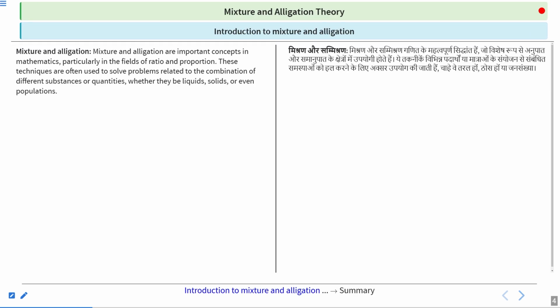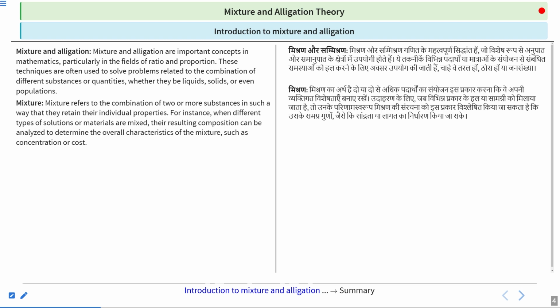Now let's start our mixture and alligation. So first, what is mixture and alligation? Mixture and alligation are important concepts in mathematics, particularly in the field of ratio and proportion. These techniques are often used to solve problems related to the combination of different substances or quantities, whether they be liquid, solid, or even populations.